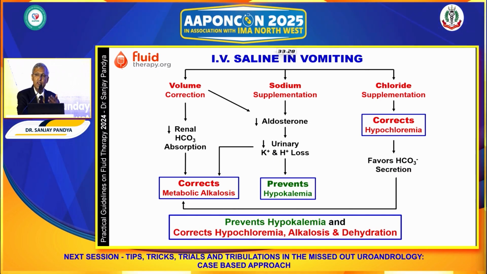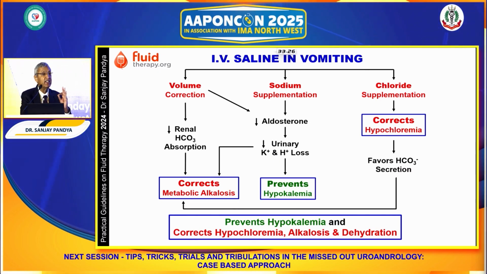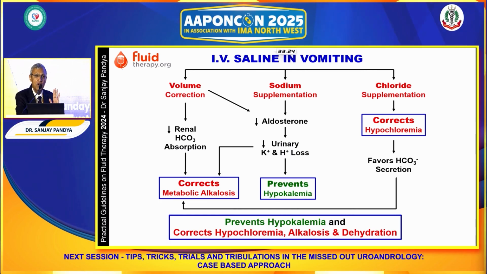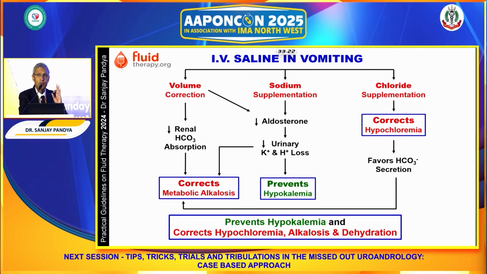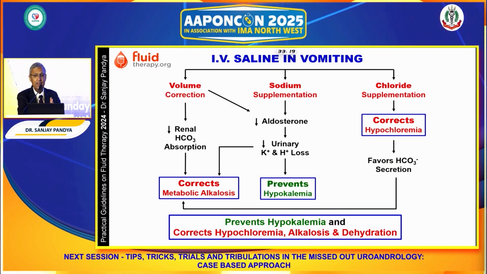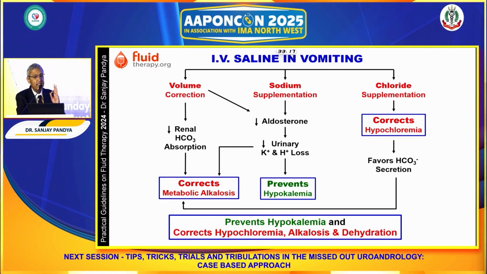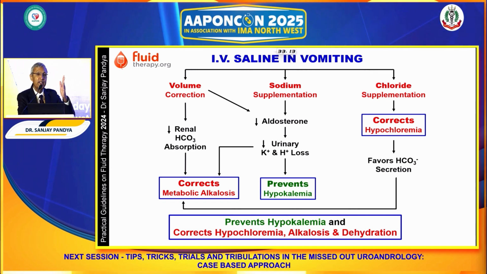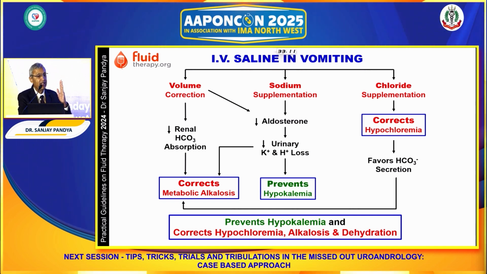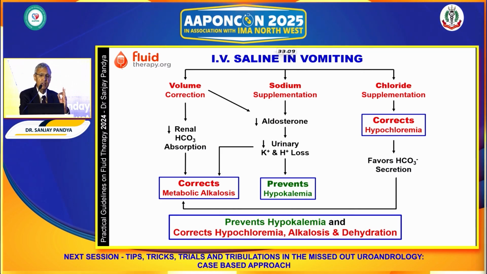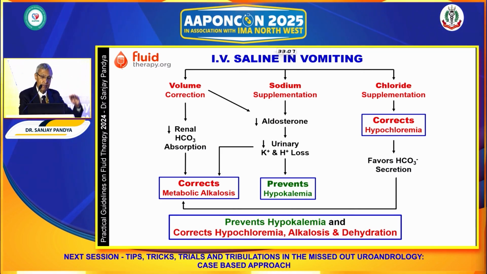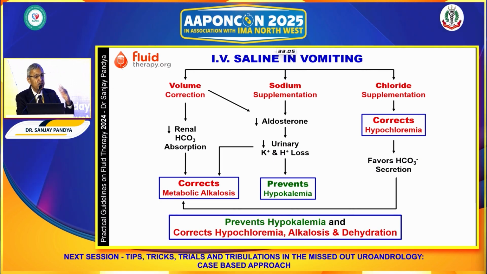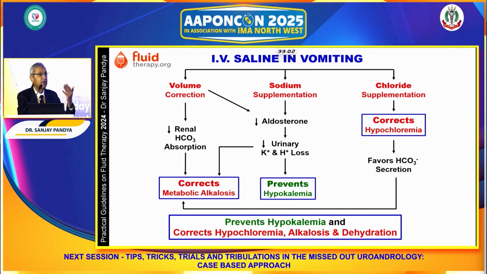It corrects the hypochloremia, because sodium chloride contains 154 milliequivalent of sodium and 154 milliequivalent of chloride. And therefore, it will also correct hypochloremia. And moreover, by providing adequate volume and adequate sodium, the aldosterone level will get suppressed, and therefore, the urinary loss of potassium will be further prevented.